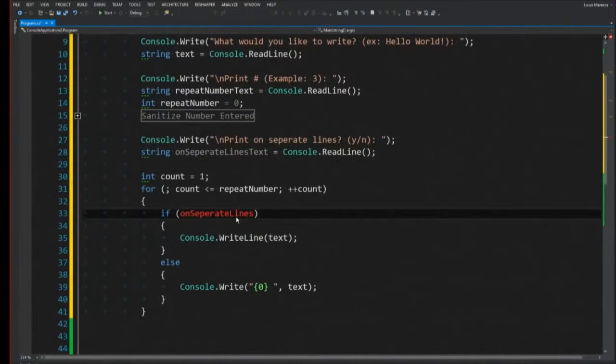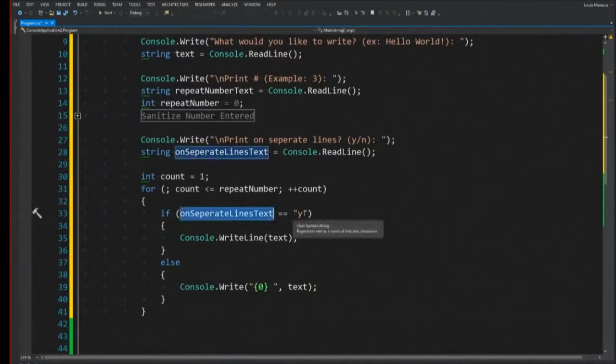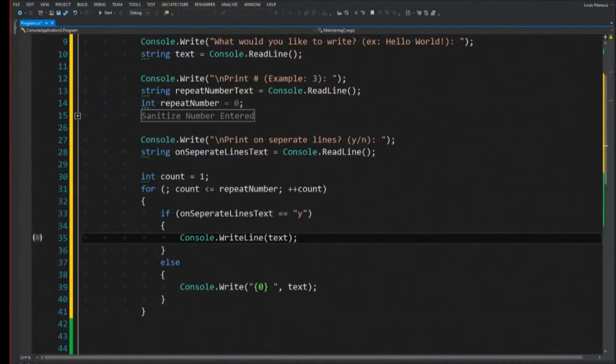we don't even need to convert it. You're right. So we could even do it down here where we just put this, right? Yep. And so now it says if you entered Y, we'll just use the text and then type it out, right? So it's a little easier, a little less confusing. But I tend to like to move to variables that make more sense in the program, so it's a little easier. But in this way, you can sanitize what they wrote in too if you convert it to a bool.